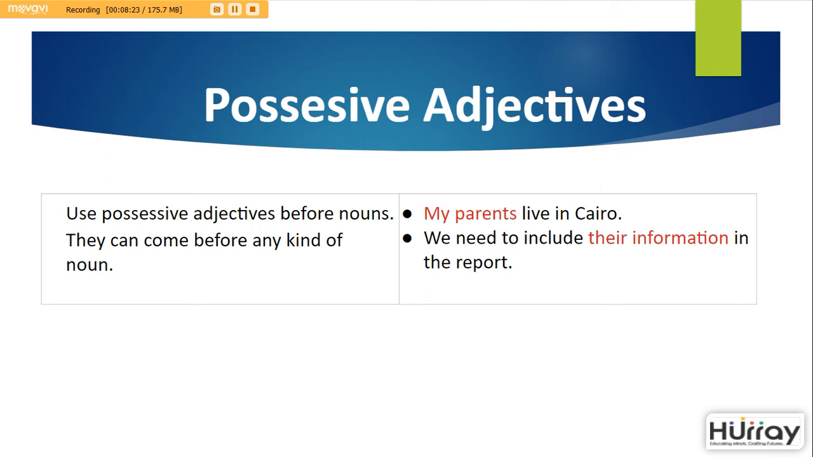Possessive adjectives. Use possessive adjectives before nouns. They can come before any kind of noun. For example, my parents live in Cairo. My parents, my indicates possessiveness. We need to include their information in the report. Their includes possessiveness.